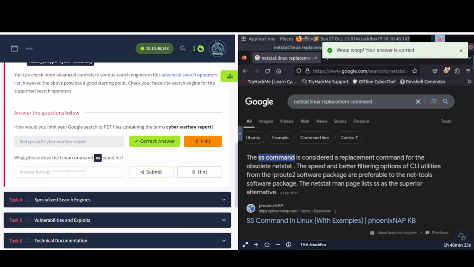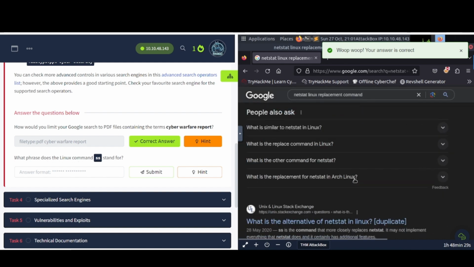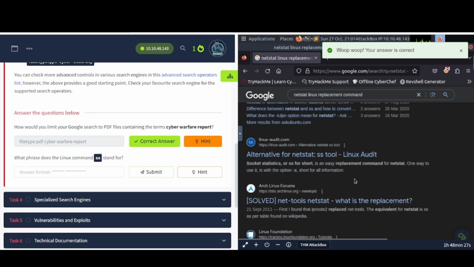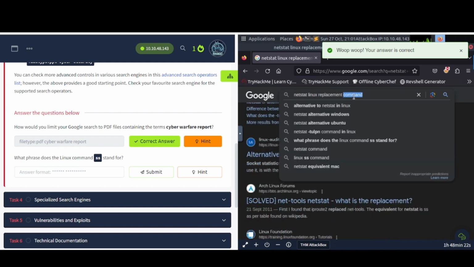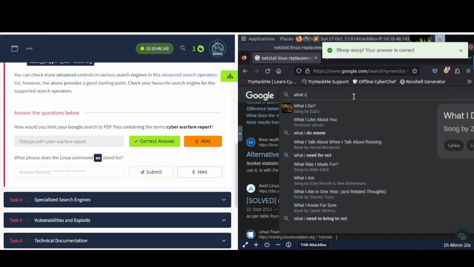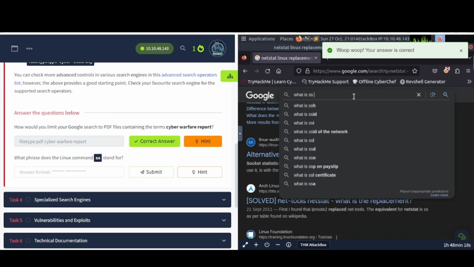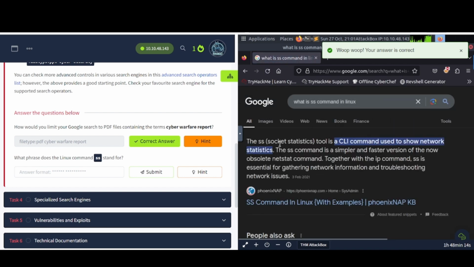That should be it. What phrase does the Linux command ss stand for? We're going to have it pulled up here. So let's just Google it. What is ss in Linux? So let's see what they say. Socket statistics. I don't know if that was there before, if I just overlooked it, but here's the answer there. So let's go ahead and copy and paste this over.